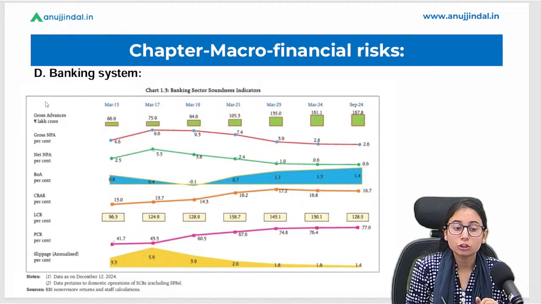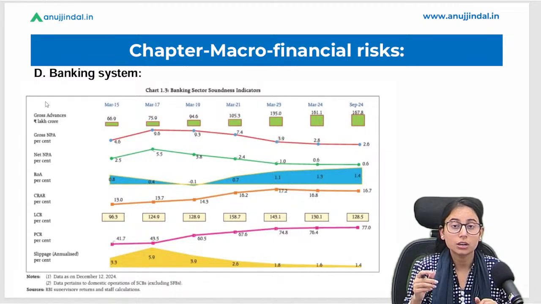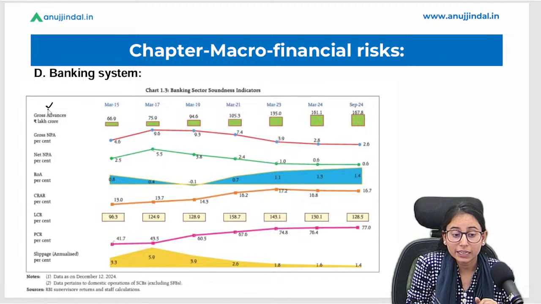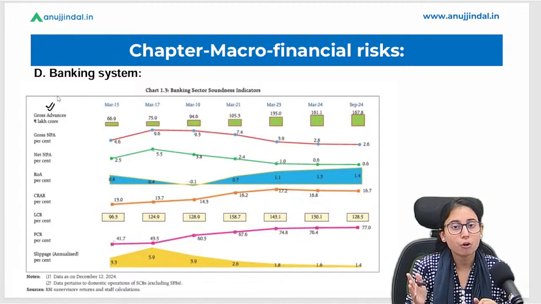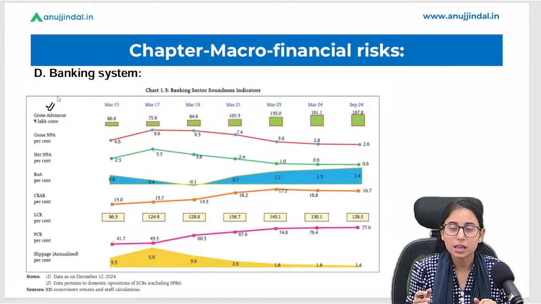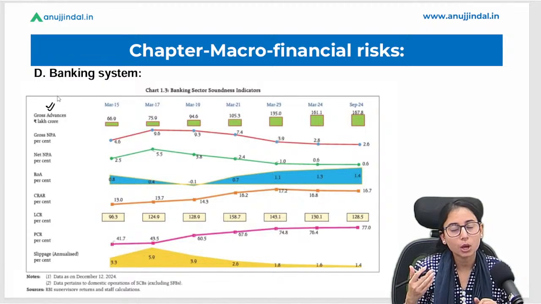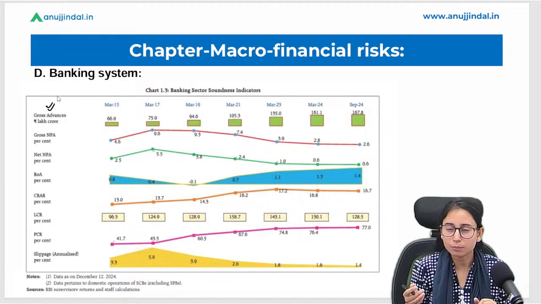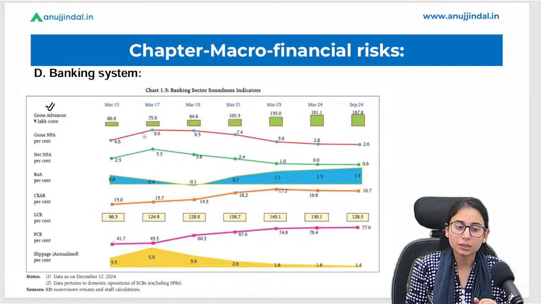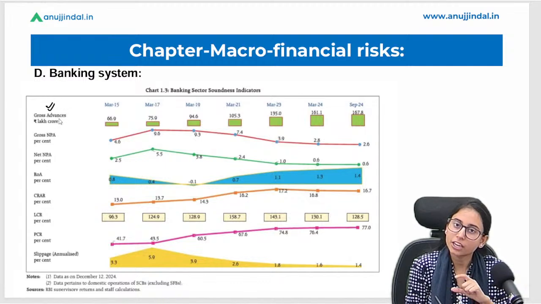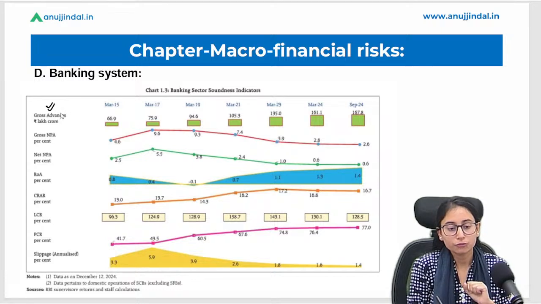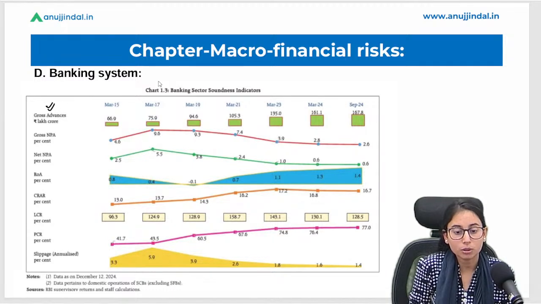In the examination you can also ask about what these indicators mean and what's the formula of them. Okay, so you will find formulas and all other such things in the PDF itself that we are going to provide you in the RBI 247 magazine, but we are going to discuss each and every metric, their meaning, very briefly. Okay, so first let's just discuss the banking sector and their soundness indicators.